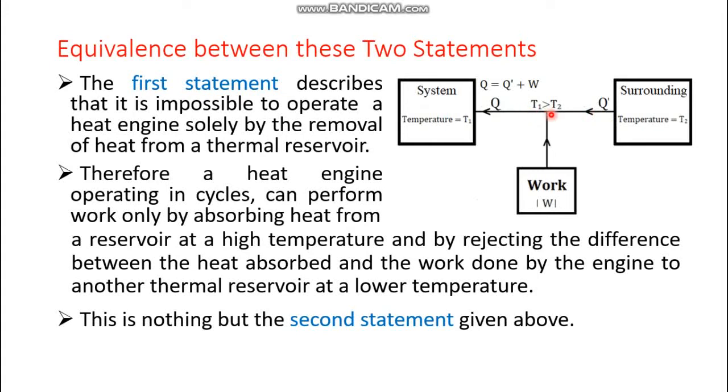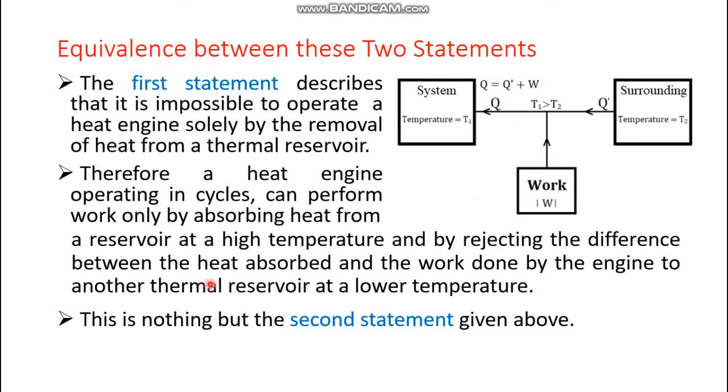Okay, you have to provide some work, you have to do some work on the system. That is why this W is plus W, not minus W. So this W is combining with this Q prime, then this overall amount has to be deposited here. That is what the refrigerator and air conditioner machines are doing, isn't it? So let's find out what about the previous two statements.